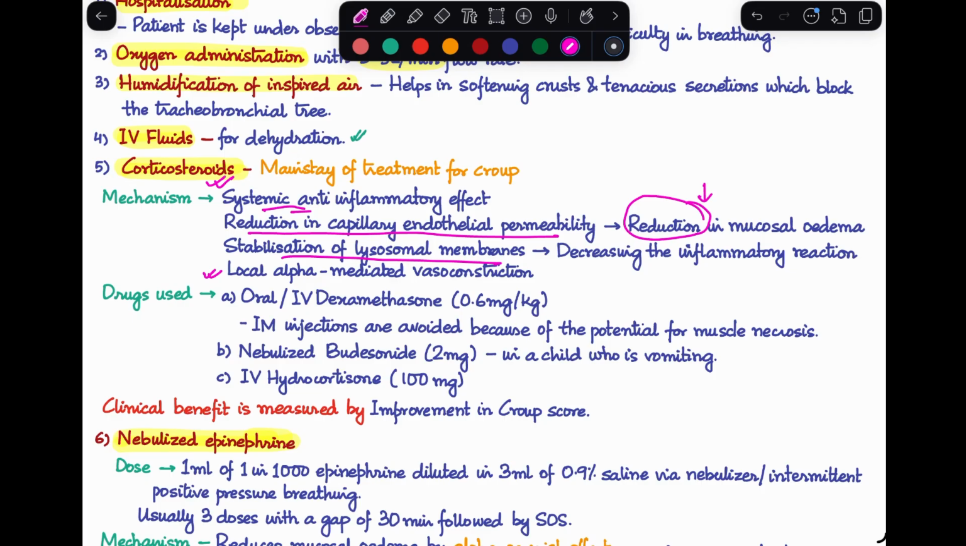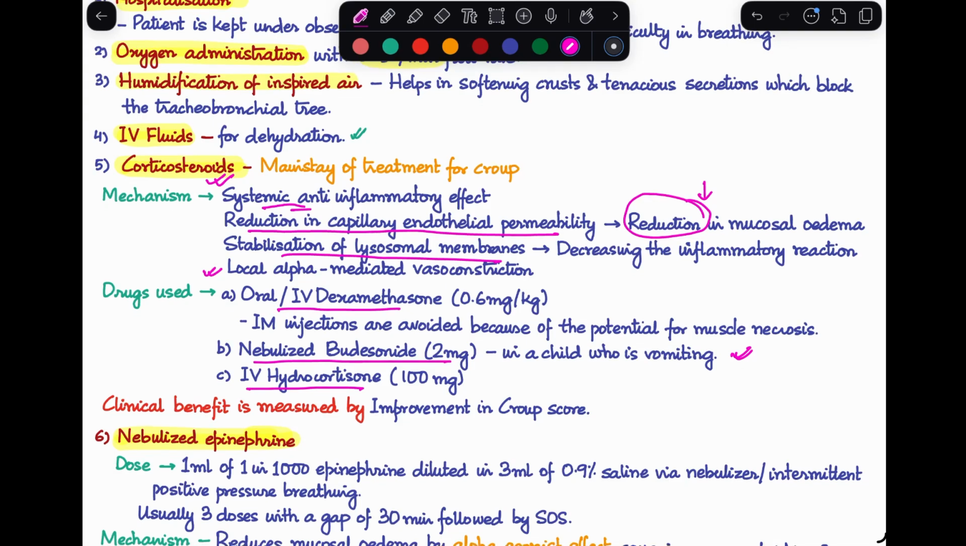Next, looking at what steroids we are going to be using. Most commonly, we use oral or IV dexamethasone at a dose of 0.6 milligram per kilogram of body weight. Here, I'm mentioning oral or IV because intramuscular injections are to be avoided, as they have the potential for causing muscle necrosis in your patient. Second, we have nebulized budesonide. 2 milligrams of that is given. This is usually given in a child who is vomiting. And thirdly, we can even use IV hydrocortisone 100 mg. Now, the clinical benefit after administering the medication, you can easily calculate by seeing an improvement of the Westley Croup score that we just discussed above.